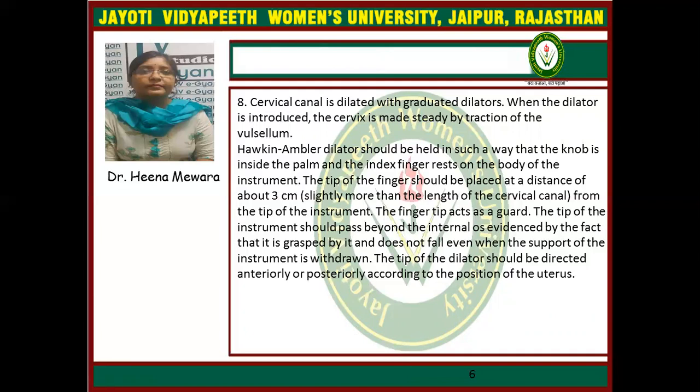The fingertip acts as a guard. The tip of the instrument should pass beyond the internal os, as evidenced by the fact that it is grasped by it and does not fall even when the support of the instrument is withdrawn. The tip of the dilator should be directed anteriorly or posteriorly according to the position of the uterus.